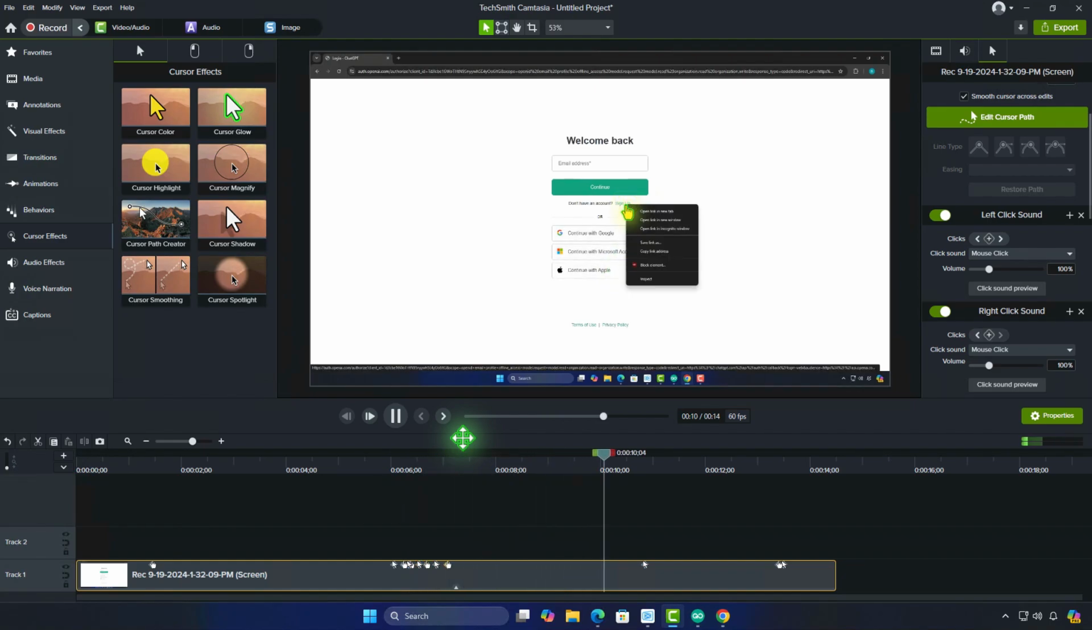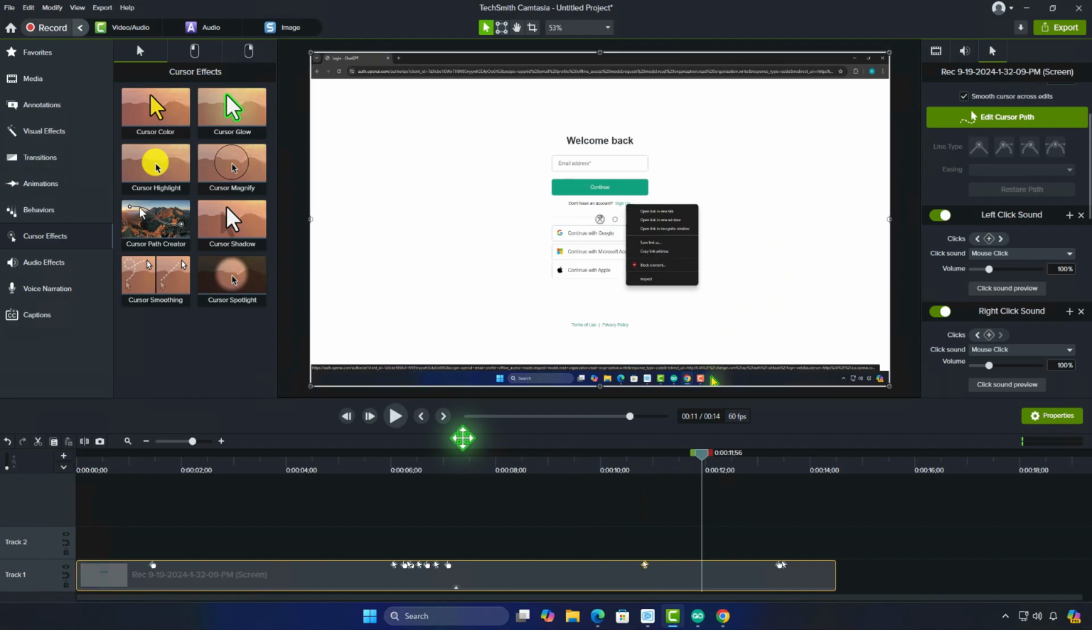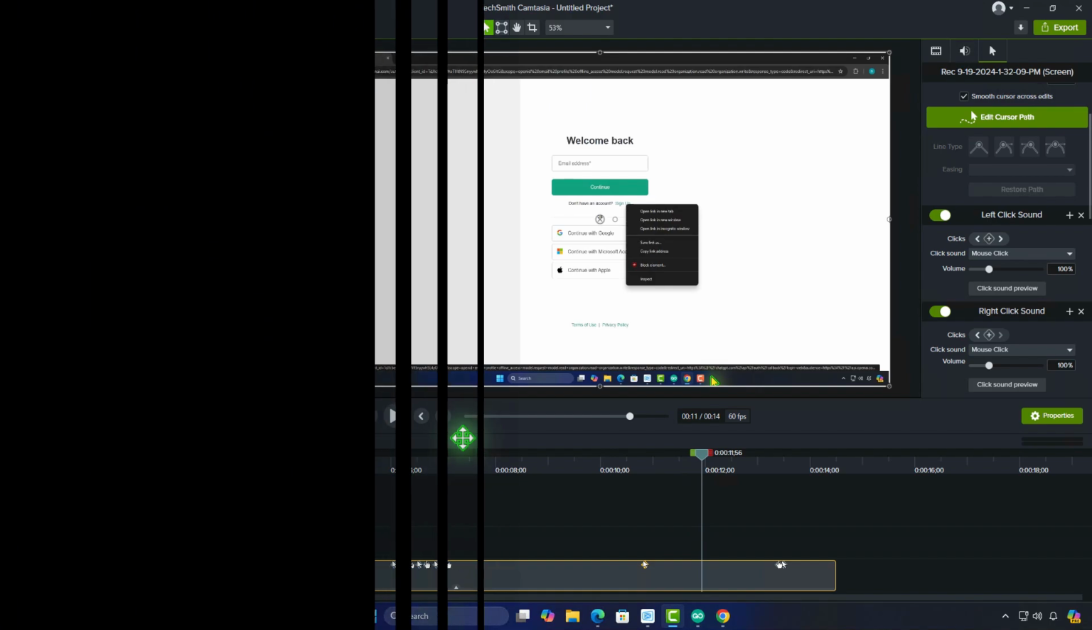That's it. By following these steps, you can easily add both click sounds and visual effects to make your video more engaging and professional.